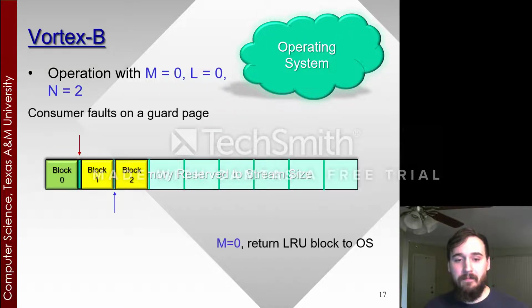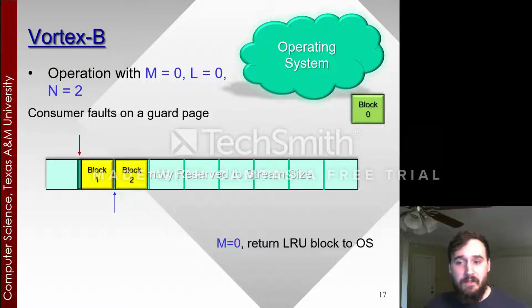Block 2 is mapped down. The consumer goes to consume the block that it was given and faults on the very next guard page. Because we have specified m equals 0, the consumer now is going to free block 0 back to the operating system and get stuck on the guard page because the producer hasn't freed it to enter block 1 yet.